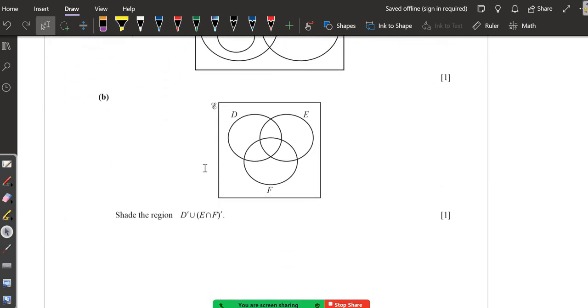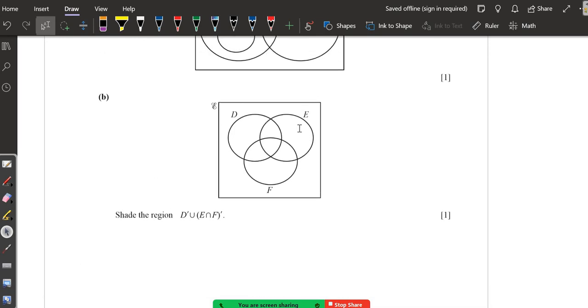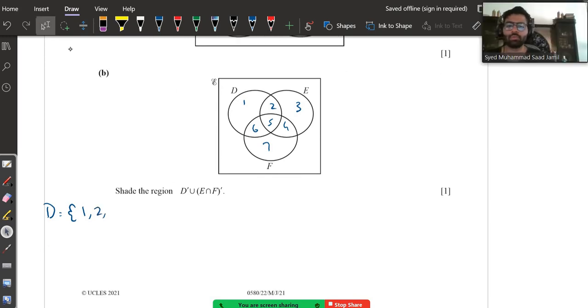Acha. Moving to part B, it says shade D complement union bracket E intersection F bracket close complement. The easiest thing to do is just write down numbers here. 1, 2, 3, 4, 5, 6, 7. That's it. Now first write down the elements in D. The elements in D are 1, 2, 5 and 6. What are the elements in E? They are 2, 3, 4, 5. And what are the elements in F? They are 4, 5, 6, 7.